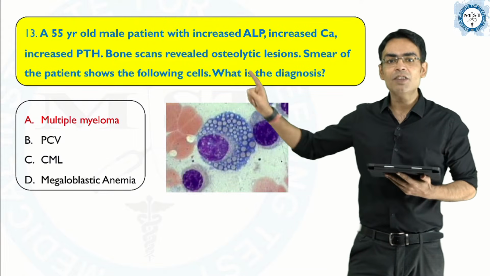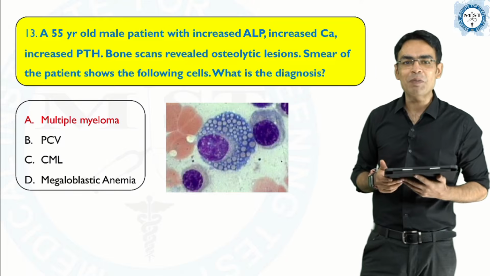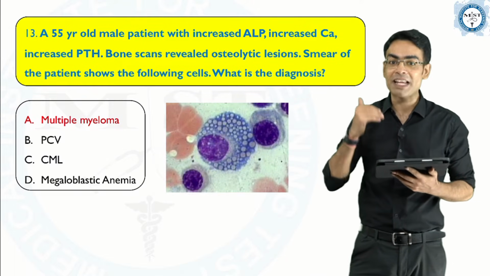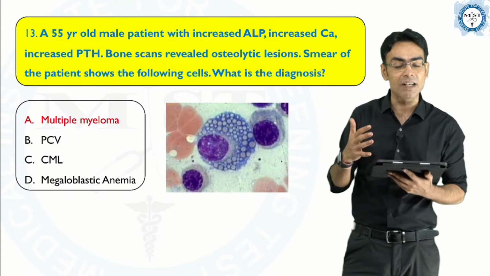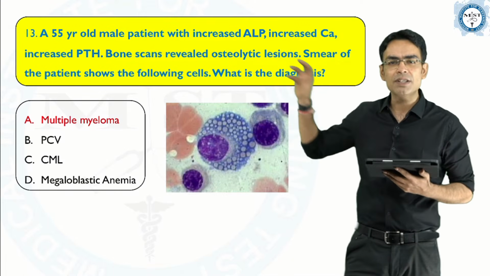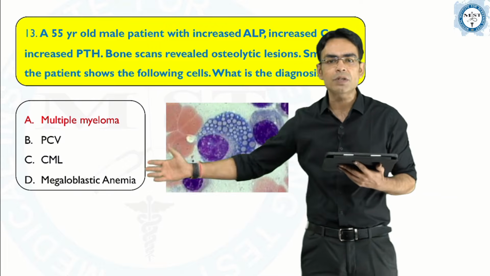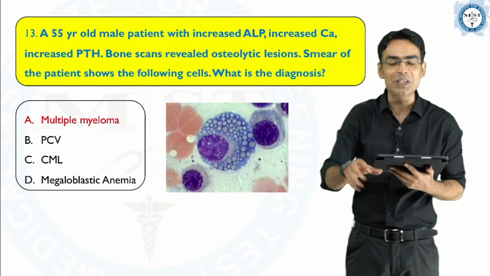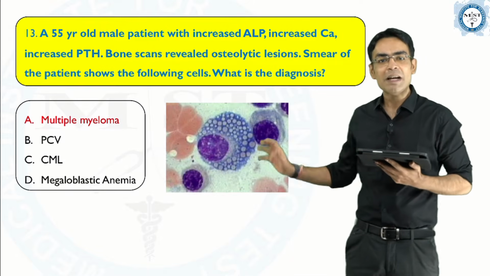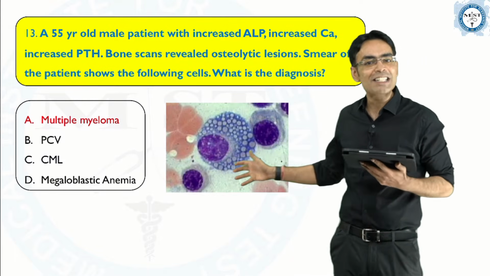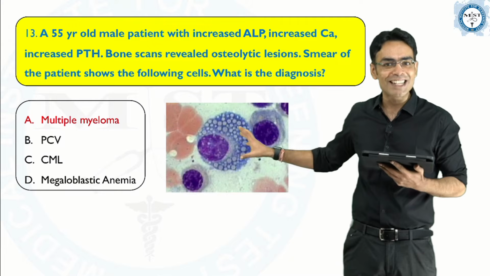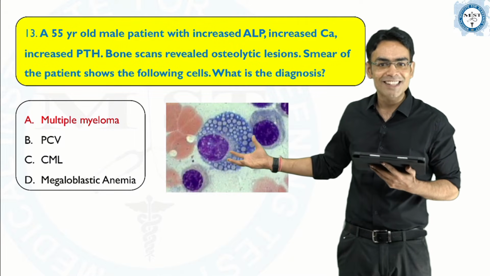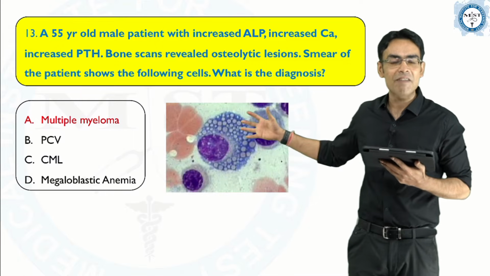Bone scan reveals osteolytic lesions. Smear of the patient shows the following cells. What is the diagnosis? Now again, the calcium is increasing, parathyroid hormone is increasing, even the ALP is increasing. And I told you, osteolytic lesions, these are some words, you just go to the options, and if you are finding any plasma cell disorder, and that too multiple myeloma, you just jump onto that. But if not, then this cell is a very characteristic cell. We have discussed in the classes that this is a type of plasma cell which is called a Mott cell, right? So this is a Mott cell which we have.